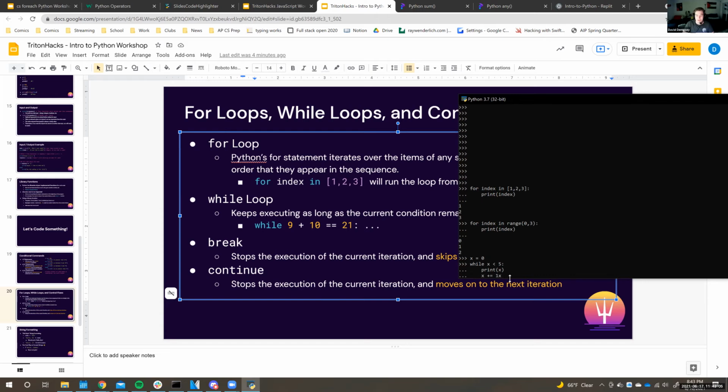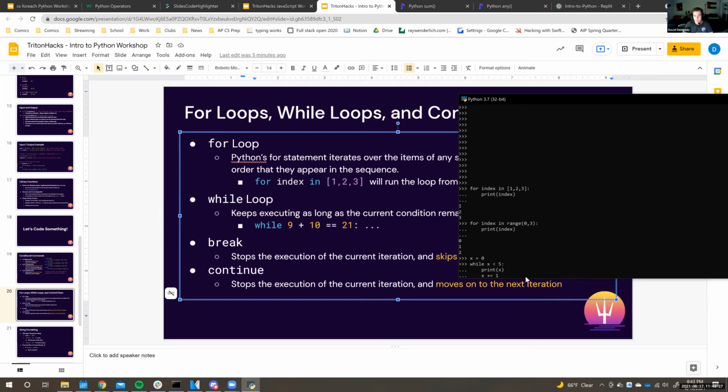So first it'll be 0, and then we'll add 1 to x, and then we know x is 1. Okay, is 1 less than 5? Yes, it is. We'll print out 1, go to 2, 2 is less than 5, and then all the way up until we get to when x is equal to 5. And in this case, 5 is not less than 5, so we would stop the loop right there.